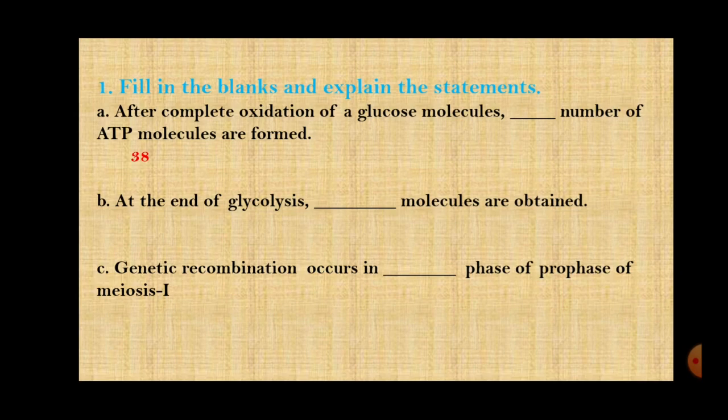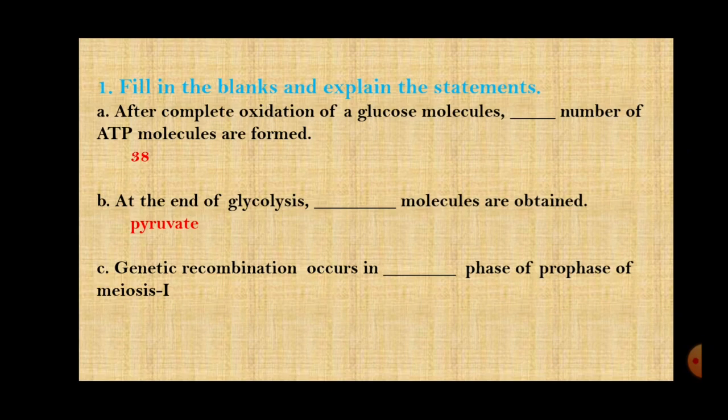Next is, at the end of glycolysis, dash molecules are obtained. So, at the end of glycolysis, pyruvate molecules are obtained, or pyruvic acid also.